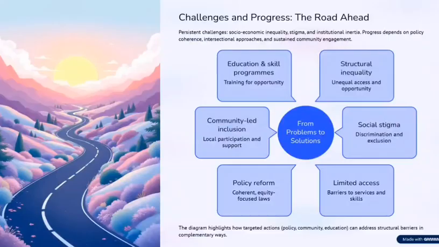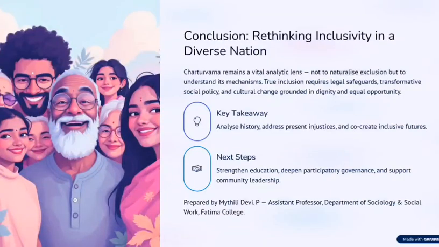Then, what are the challenges in providing these things? The first thing is educational skill programs, where the lack of training for the people is one of the barriers, and social stigma like discrimination and exclusion is also a barrier to providing a better life for the marginalized people. Then policy reform in the society is needed to improve the lives of the marginalized people.